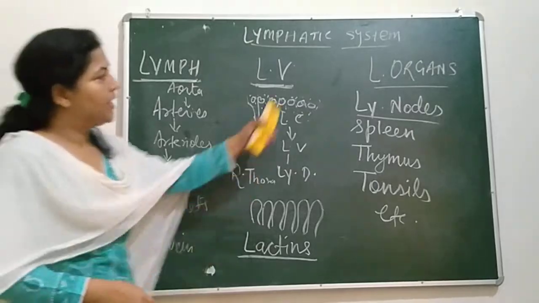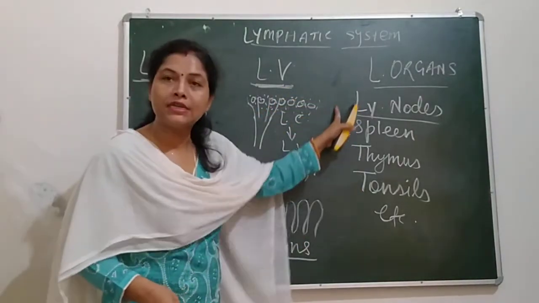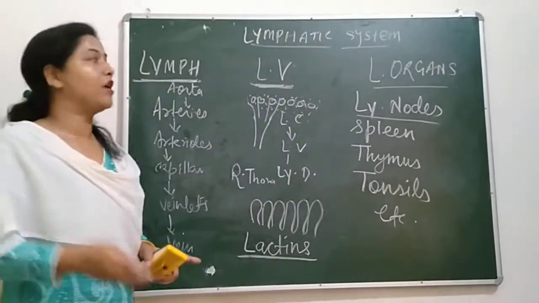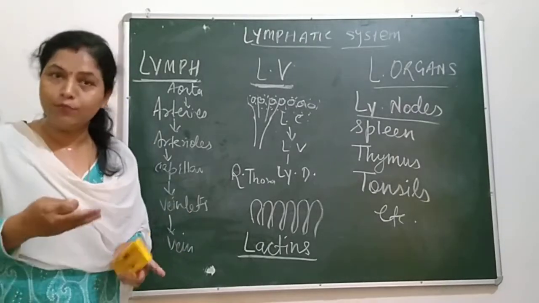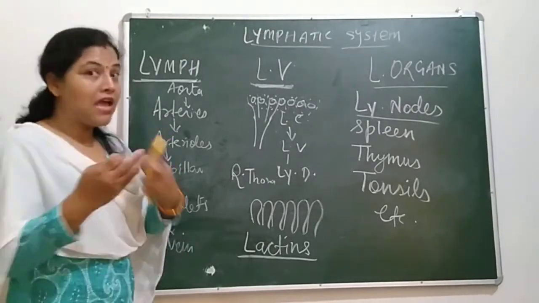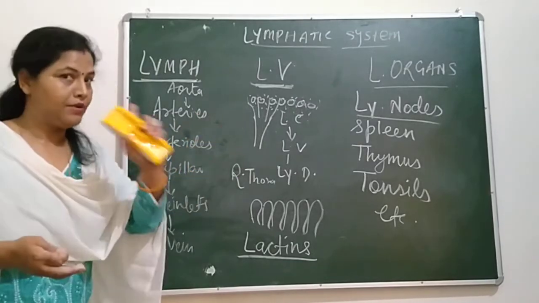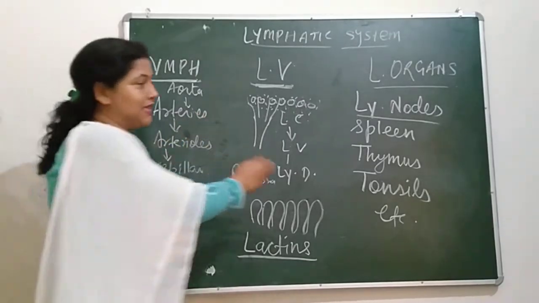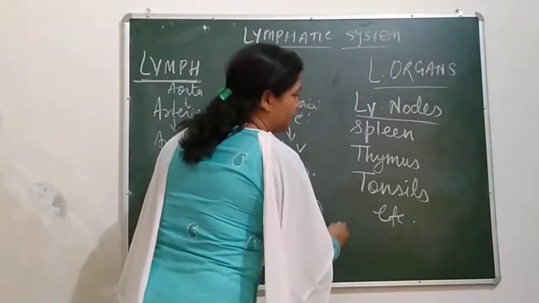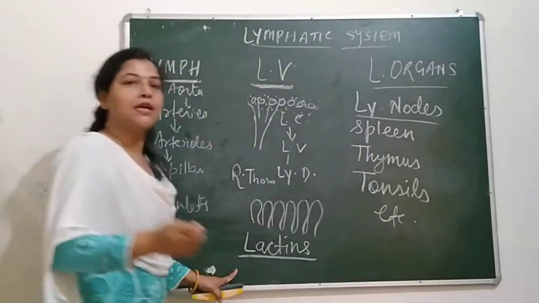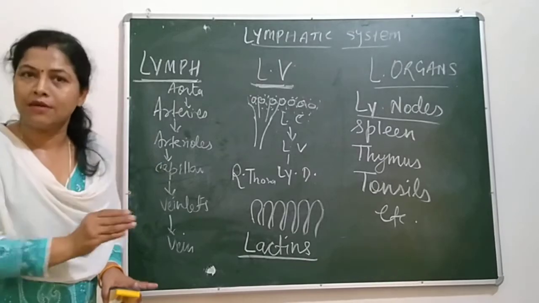What is their function? These lymphatic organs are responsible for maturing lymphocytes, WBC. I have told you RBC is not there and plasma protein is not there. WBC is there. So these WBC are present in the spleen, thymus, tonsils. Spleen is just near the stomach.